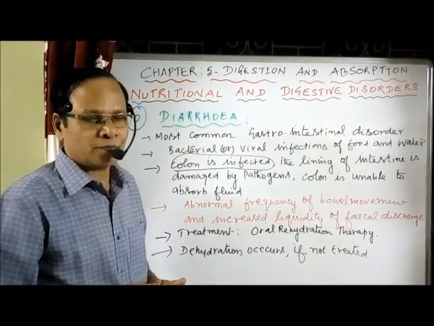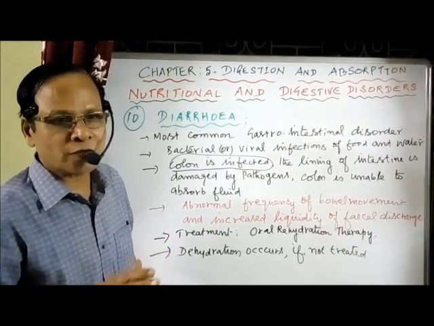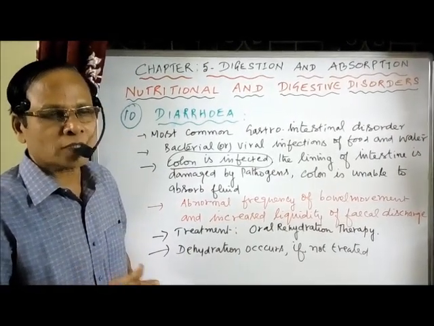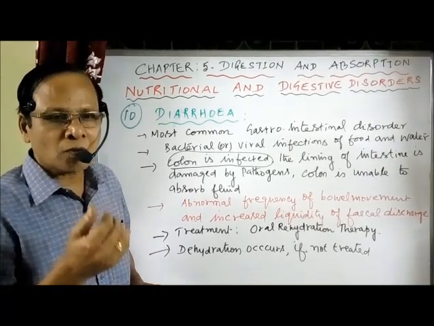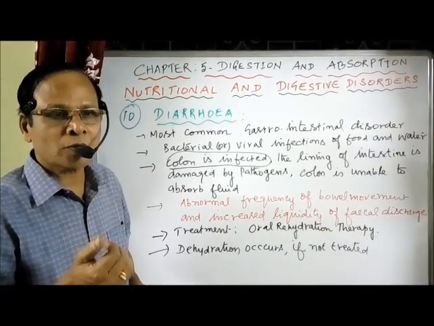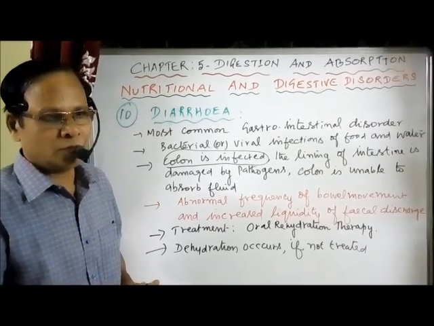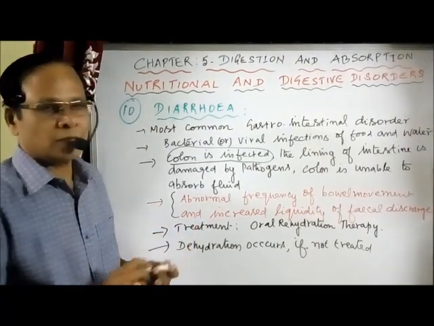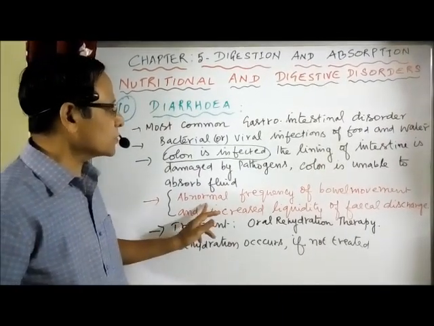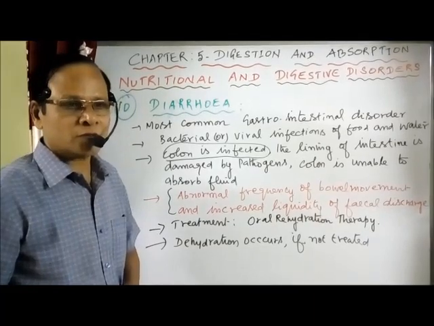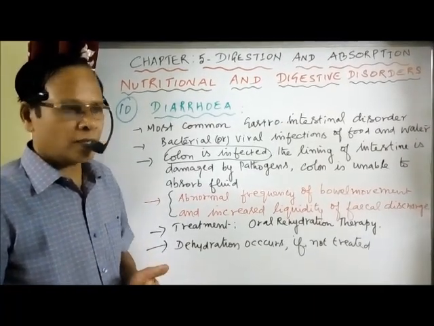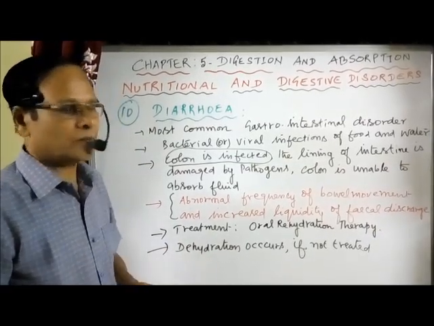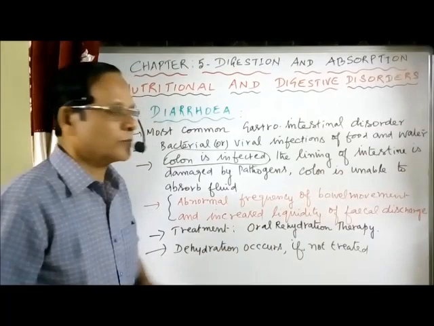As a result, what happens? We have the elimination of fecal matter with more water. That is called liquidity. We have more water content. So instead of normal bowel movement, we have abnormal frequent bowel movement. So what is diarrhea? I am writing here in red letters: abnormal frequency of bowel movement. Instead of having the bowel movement only once a day, the person is reaching the toilet frequently. That is called abnormal frequency of bowel movement.